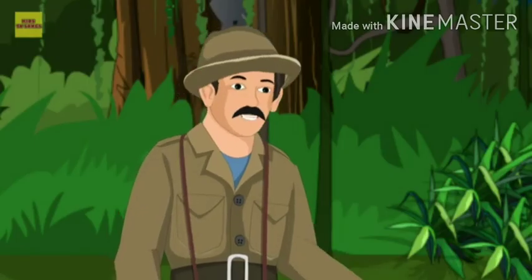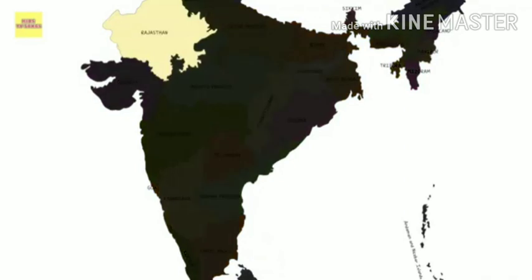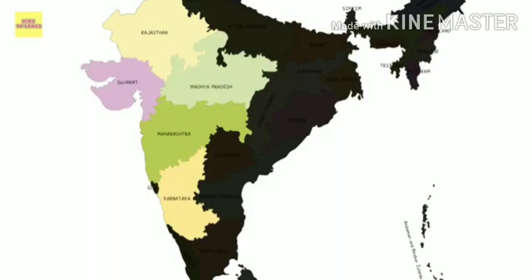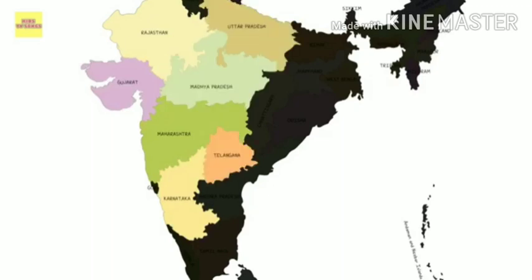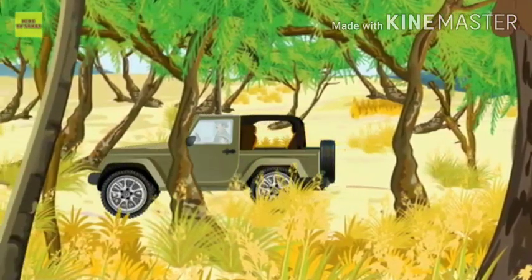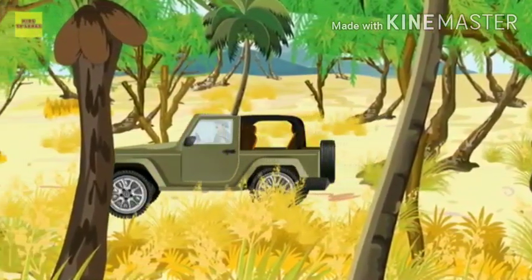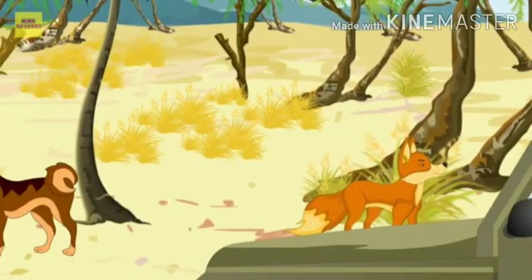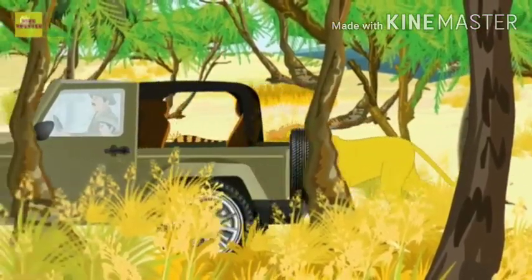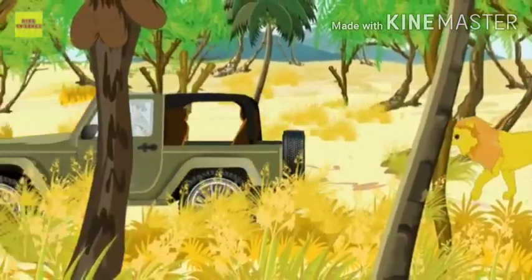Correct. Yes, we have now landed in thorny forests. They can be found in the desert of Rajasthan, dry areas of Gujarat, Karnataka, Maharashtra, Madhya Pradesh, Uttar Pradesh, Telangana, Andhra Pradesh and Tamil Nadu. I can see more bushes than trees here, Dad. Kikar, babool, wild date and palm can also be seen. I can see foxes, wolves, rats and mice walking here. We better get going because thorny forests also have tigers, lions and wild asses.